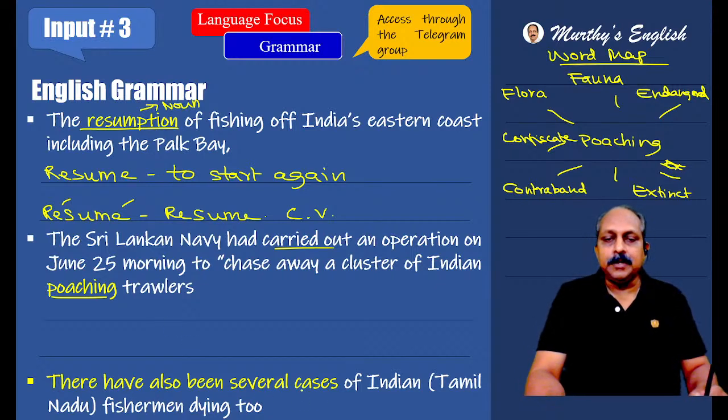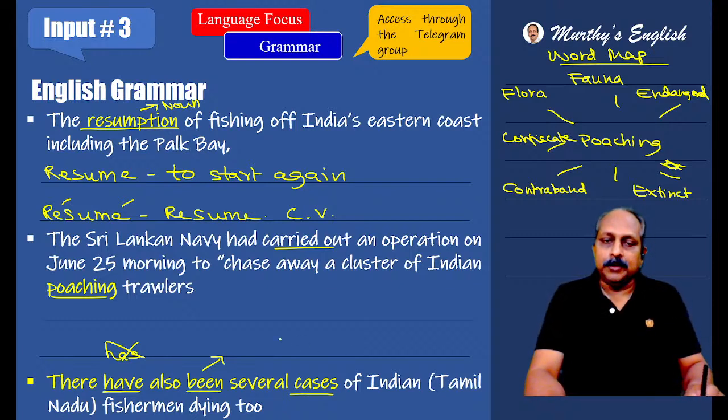There have also been several cases. In the exam, they may give this as one of the sentences under error location. Here, cases. Based on that, we have to use have. In the exam, they may give "there has been several cases." No. The noun is in the plural form, so we have to use the verb in the plural form. And many students think, the moment they see been, that it is passive voice. No. Here it is present perfect. Active voice or passive voice? Active voice.